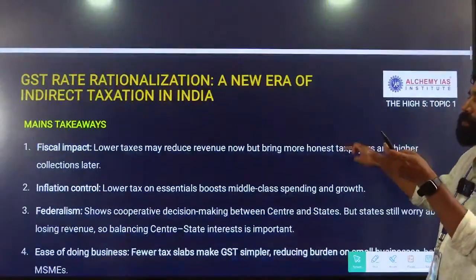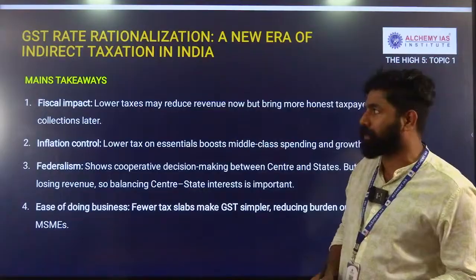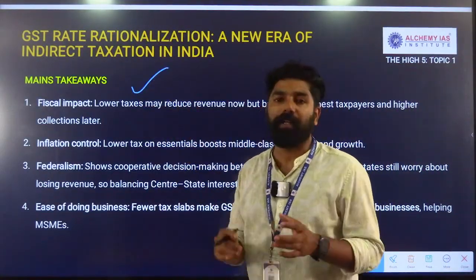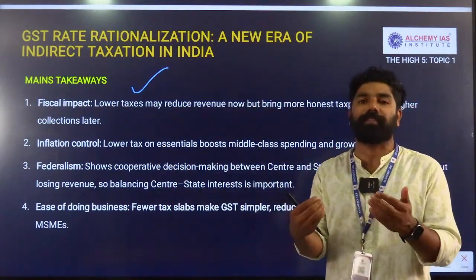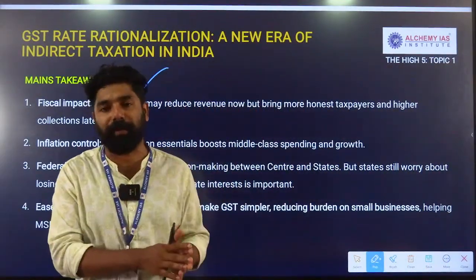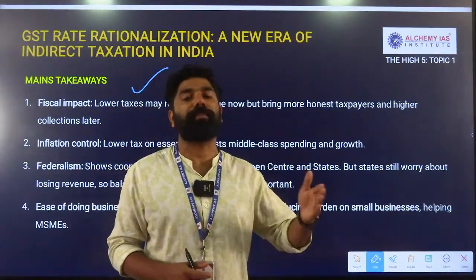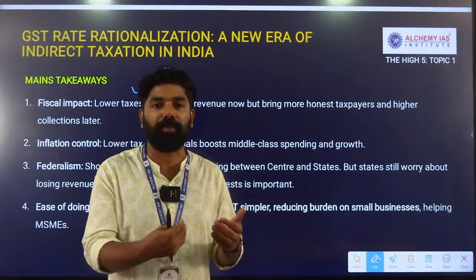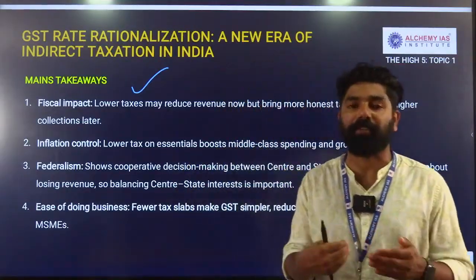Moving on to the next aspect that we should study for the exam, which is related to the mains aspects: how this tax reform would affect the fiscal perspective. The immediate effect will be when we reduce the tax, especially from 12% to 5% or 18% to 5%. In this case, there will be an immediate short-term impact, that is the revenue collection that the government is getting will be lower. So the lower tax results in less revenue collection.